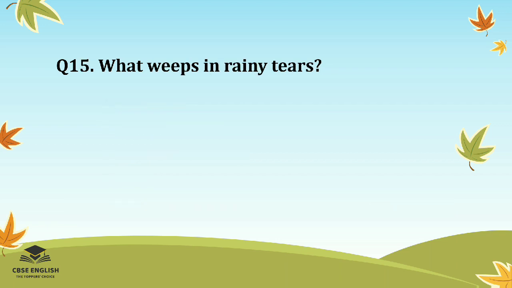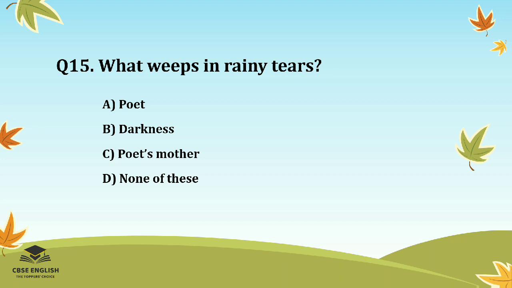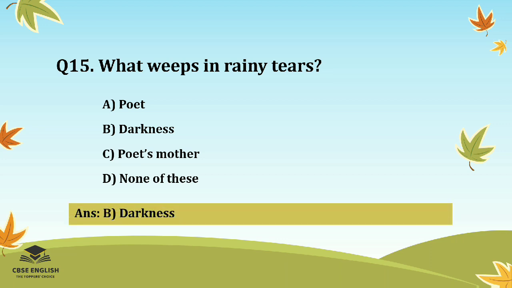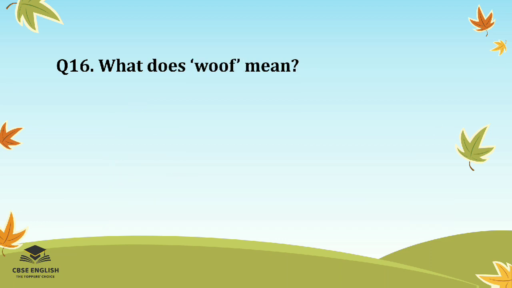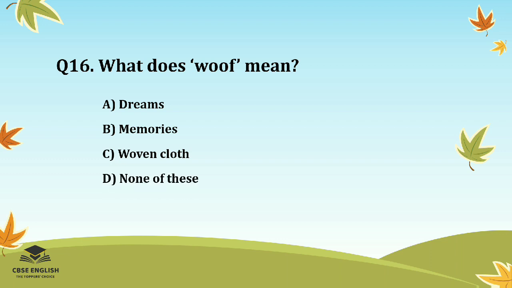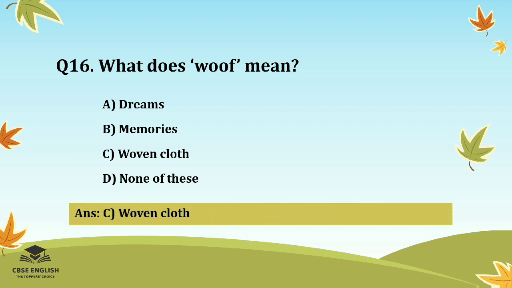Question number 15. What weeps in rainy tears? Options are poet, darkness, poet's mother, or none of these. And the right answer is darkness. Question number 16. What does woof mean? Options are dreams, memories, woven cloth, or none of these. And the right answer is woven cloth.